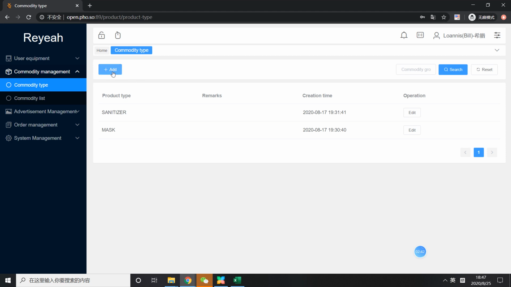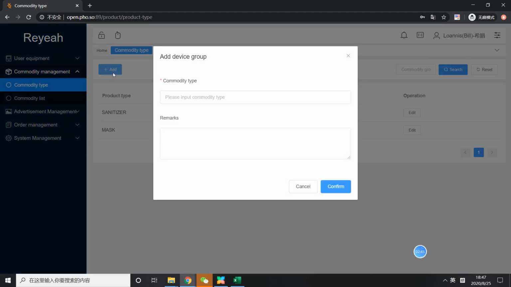You can add a type, for example, what kind of commodity this product belongs to, like drinks or snacks or PPE product or electronic product, something like that.